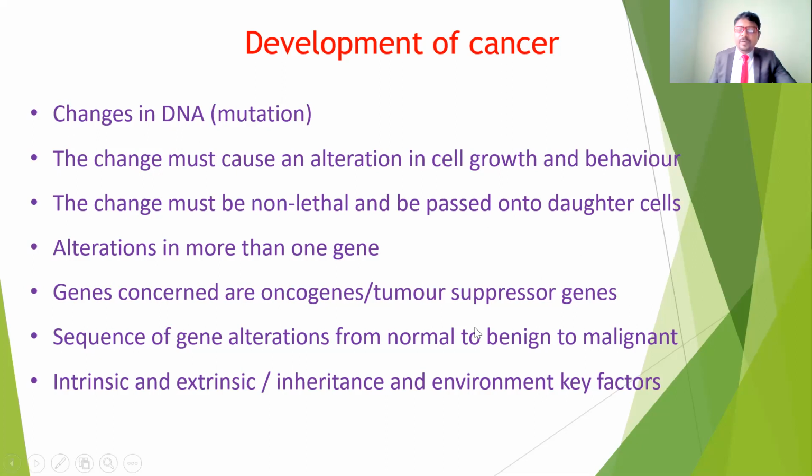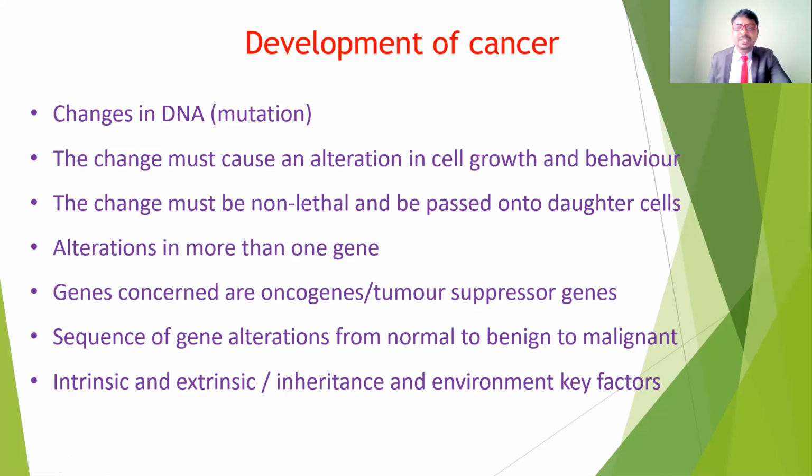An alteration in more than one gene will automatically alter all the behaviors in the cells. The genes concerned are the oncogenes and the tumor suppressor genes, and these genes are affected. The sequence of gene alteration goes from normal to benign to malignant. The normal cell changes, then the benign cell converts into the malignant cell. Many other factors, intrinsic and extrinsic, inherent and environmental, influence the normal cell changing into abnormal, cancerous cells. Many changes take place.